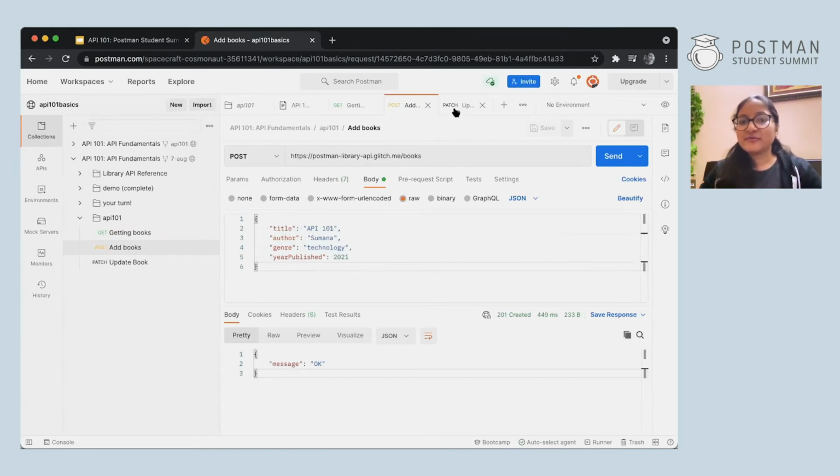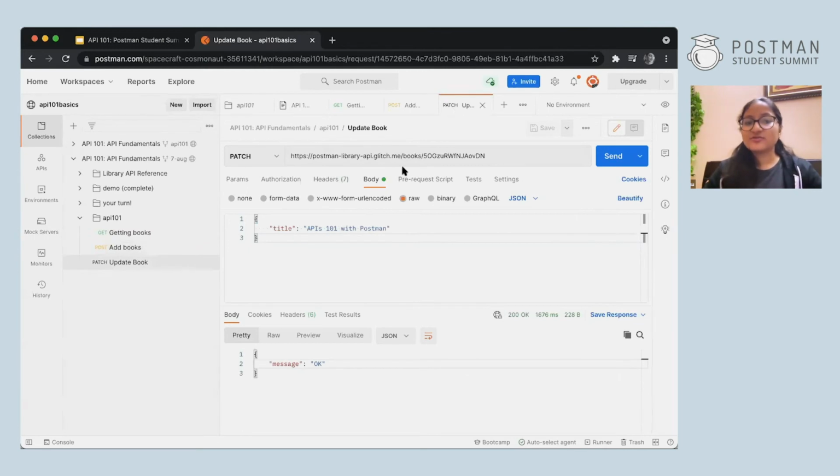So for patch, I just wanted to change one little thing. That is why I made it a patch request and entered only one key value pair. For put, I would use all the key value pairs. I have to put it in the same order and put all the key value pairs. All right, so I hope this much is clear.